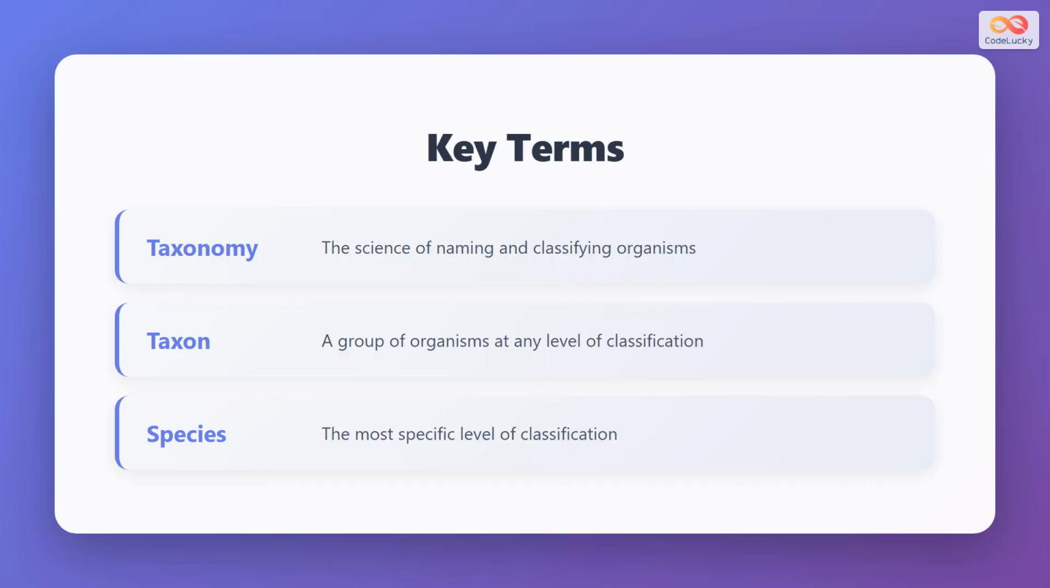Let's learn some key terms. Taxonomy is the science of naming and classifying organisms. It's the formal study that gives us the rules and methods for classification. A taxon is a group of organisms at any level of classification. Whether we're talking about a small group or a large one, it's called a taxon. Species is the most specific level of classification. It represents organisms that are most closely related and can typically reproduce with one another.